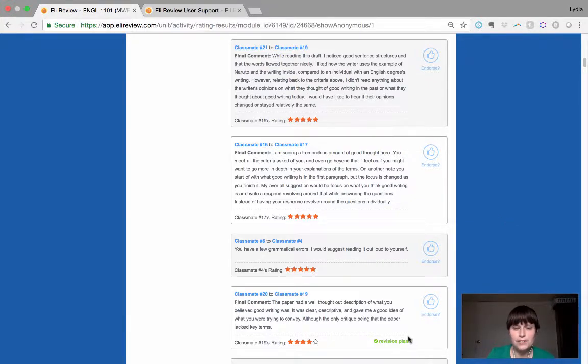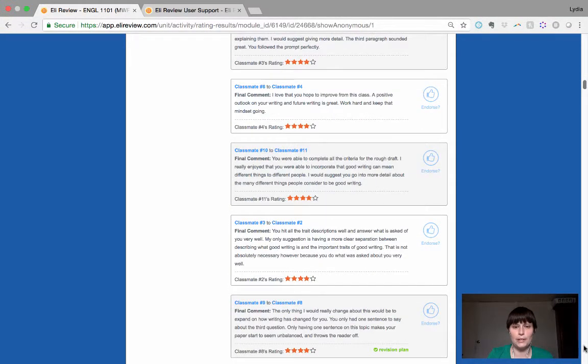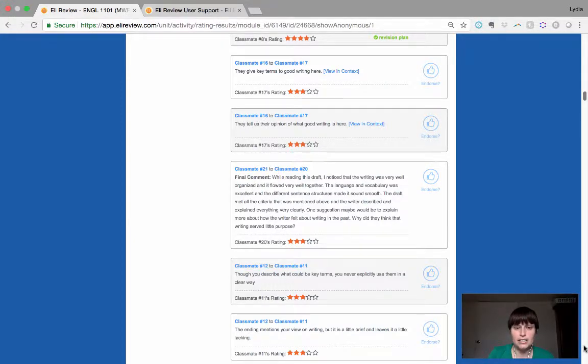Now, number one, they shouldn't be able to do this yet, but eventually when they have the revision plan ready tomorrow, I'll be really interested to see what gets added to it. Because if it's rated 5 stars and then it's not in the revision plan, how is it a 5-star comment? A 5-star comment is fundamentally transformational. For example, this is definitely not a 5-star comment. So I need to nudge classmate 4 and say, hey, you're being really generous here, and it's not really helping us use the actual data.